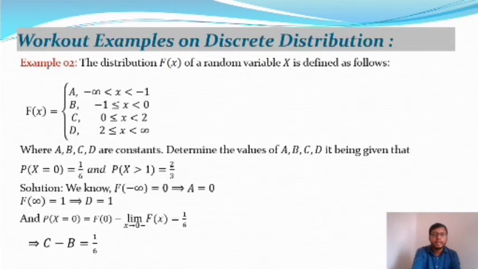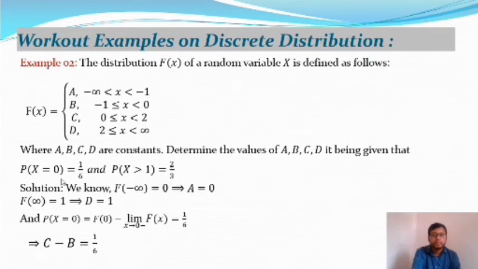So after that we will take one more example on the discrete distributions. The distribution F(x) of a random variable X is defined as follows: F(x) is equal to a in the interval minus infinity to minus 1, b in the interval minus 1 to 0, c in the interval 0 to 2, and d in the interval 2 to infinity. Here a, b, c, d are not given, and they are constants. From this question we are going to determine the values of a, b, c, d, given that probability of X equal to 0 is 1 by 6, and probability of X greater than 1 is 2 by 3.